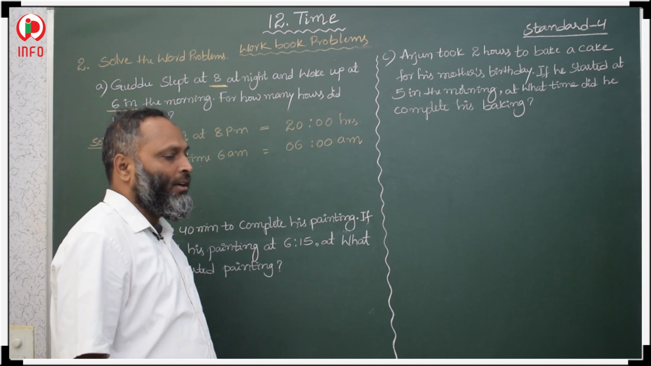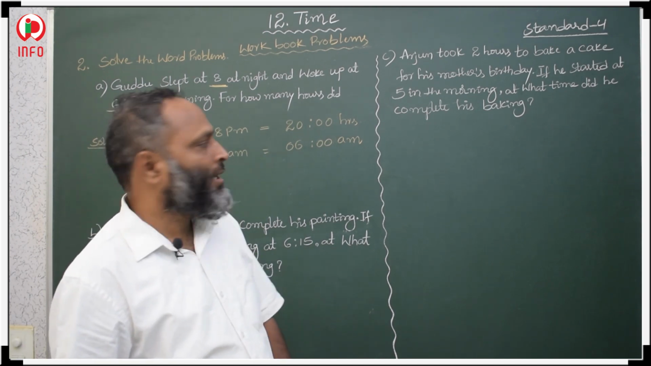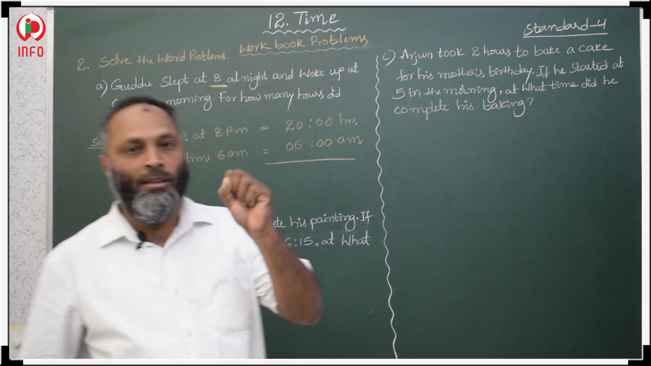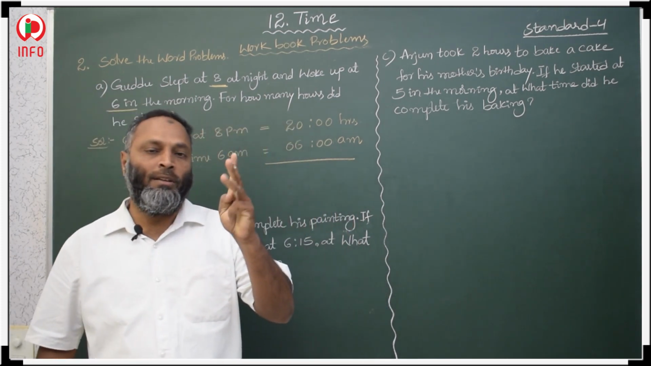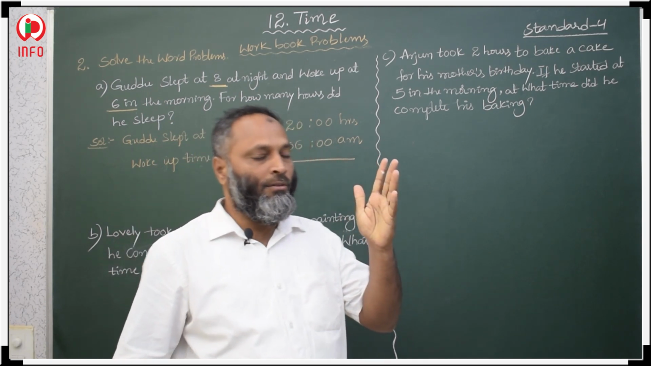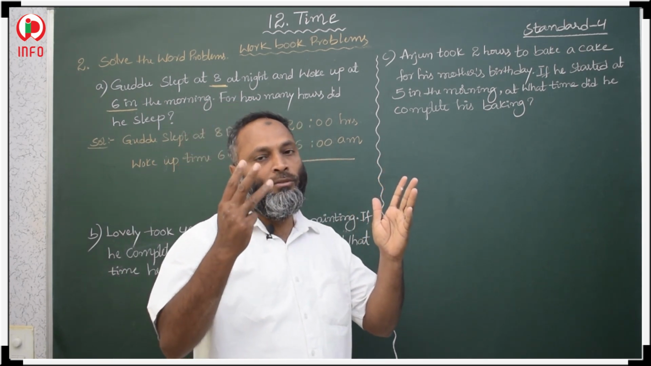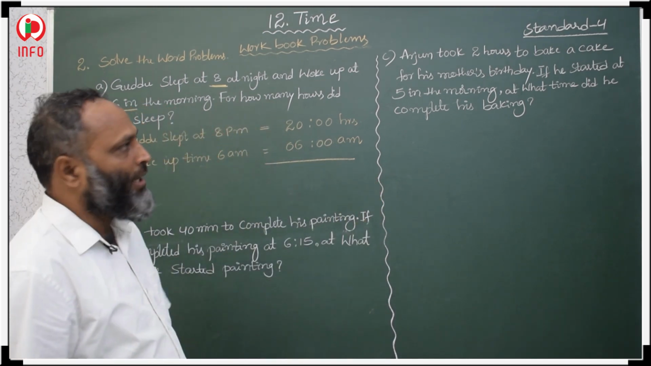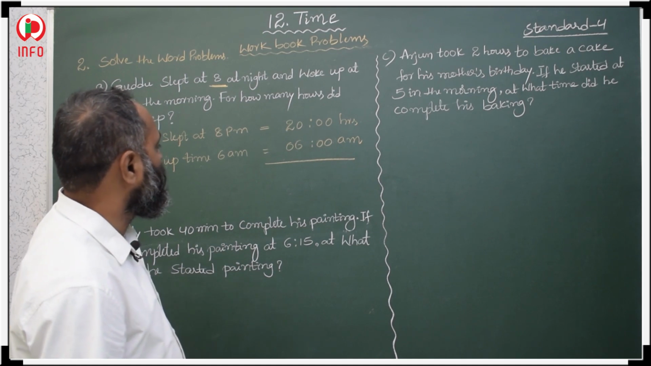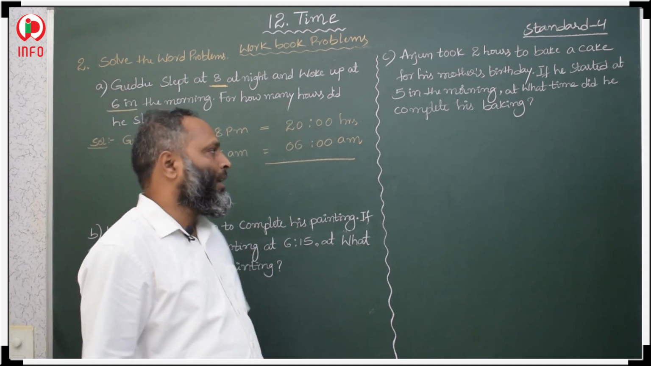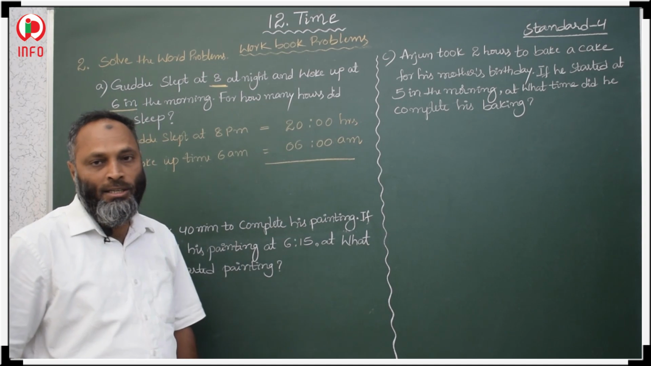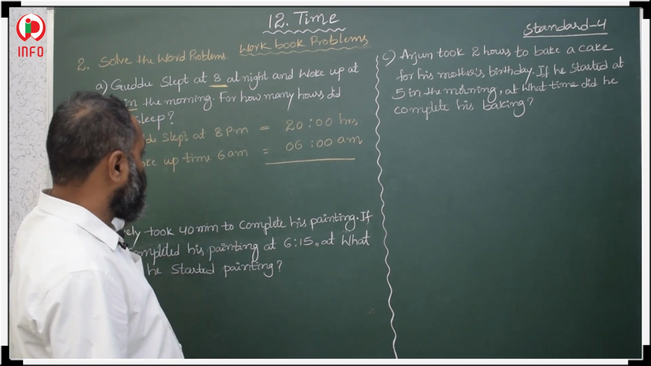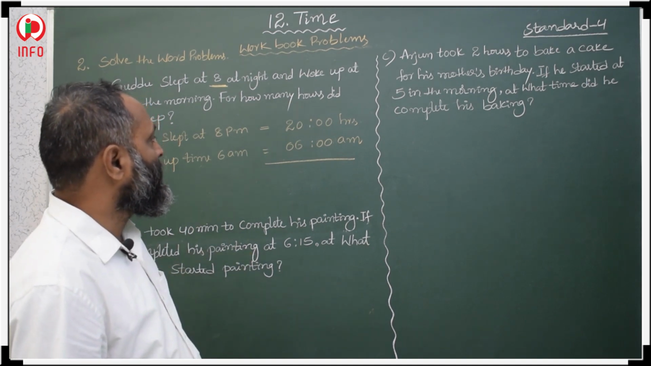See here how to find the difference. First, 8 to 9, 9 to 10, 10 to 11, 11 to 12, 12 to 1, 1 to 2, 2 to 3, 3 to 4, 4 to 5, 5 to 6. So total how many hours? 10 hours he slept. Okay, from 8 to 6, total 10 hours he slept.